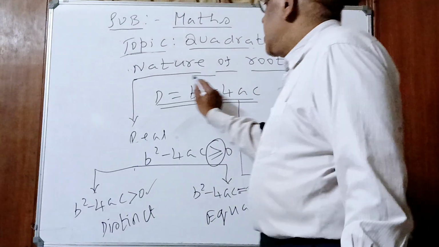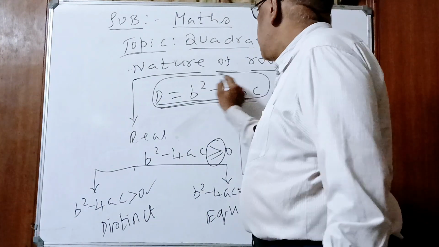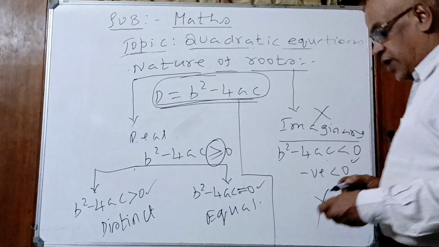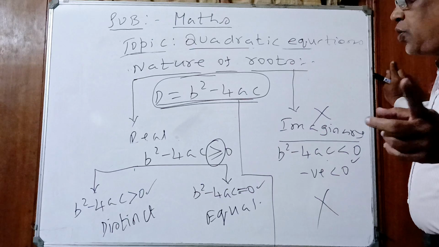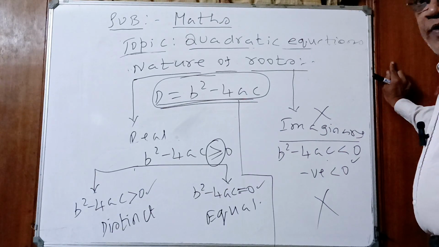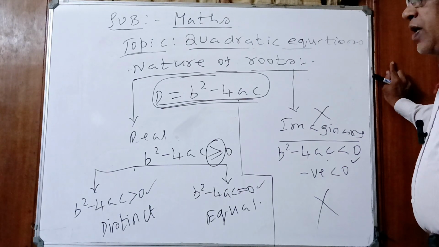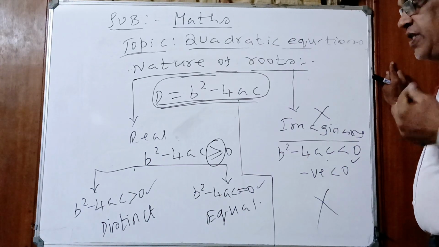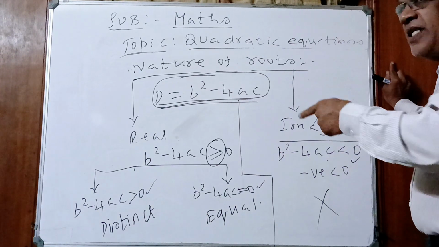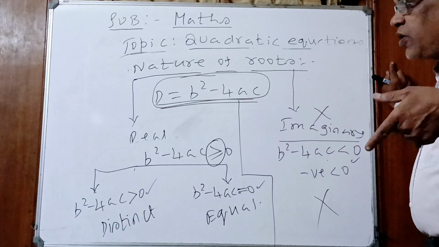So that's the end of the topic, children. Almost we have come to the end of the quadratic equation. Next topic is word sums. You have to find the quadratic equation from the given question. Understood? Words. You have to derive the equation, and from that you have to find zeros. For that you must understand all these basic concepts.